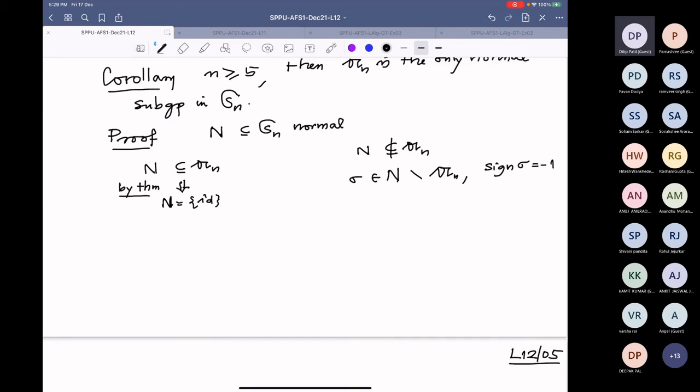And this group An has index 2 in Sn, therefore the group Sn, there are only two cosets: one is An and the other corresponding to this sigma, sigma An. These cosets will altogether fill up the whole group Sn because the index is 2 and these are disjoint.